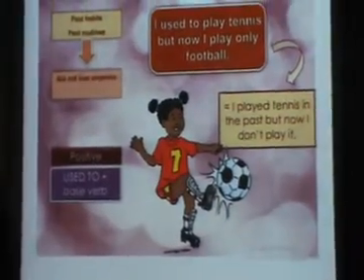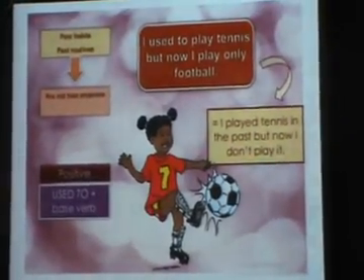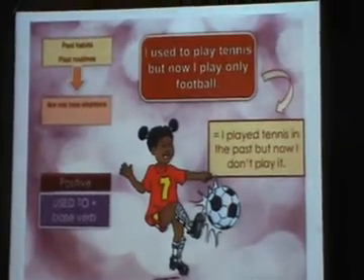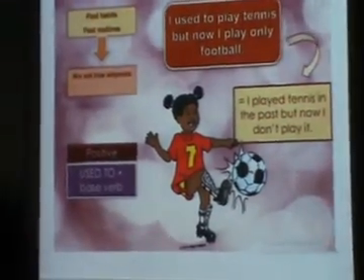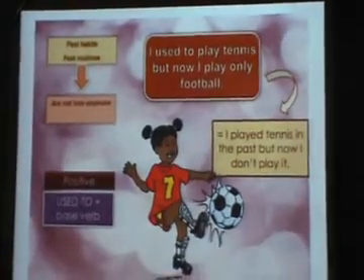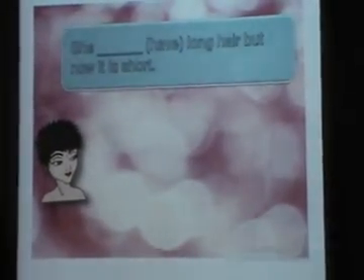This example is also like the previous example. I used to play tennis, but now I play only football. This means that I played tennis in the past, but now I don't play it. Look at this one: she, and he put between brackets, have long hair, but now it's short.